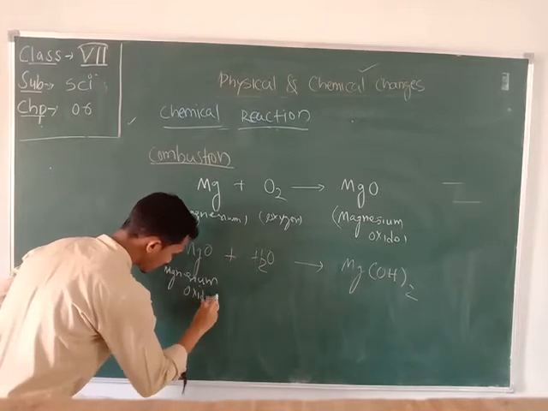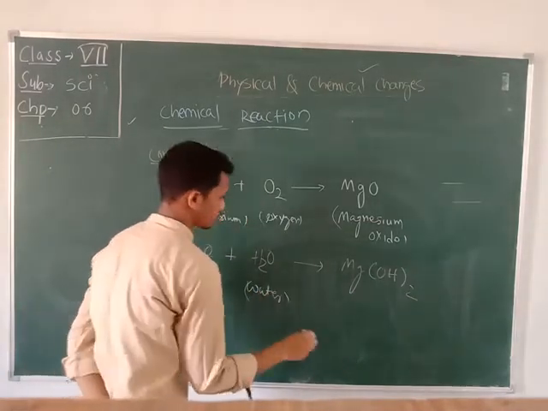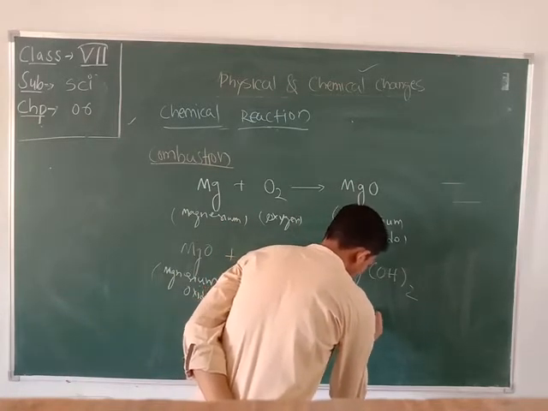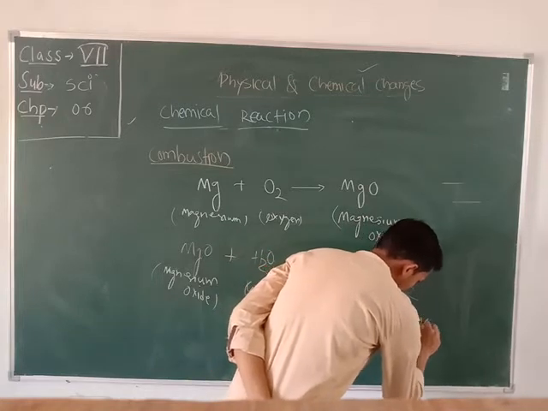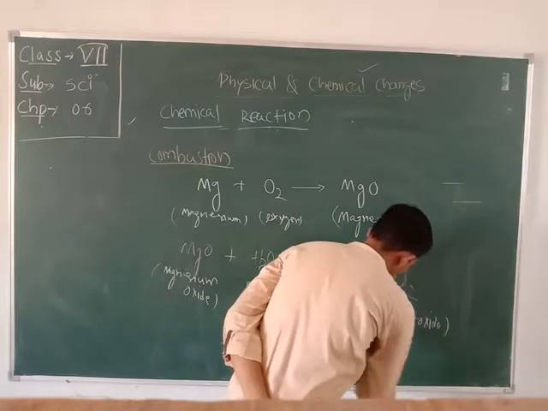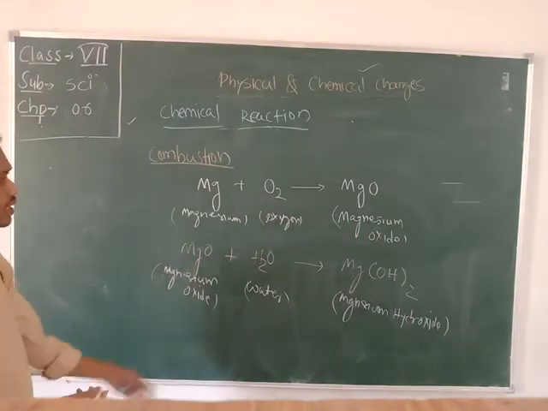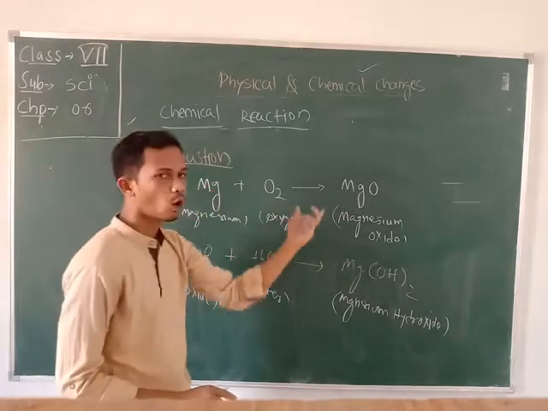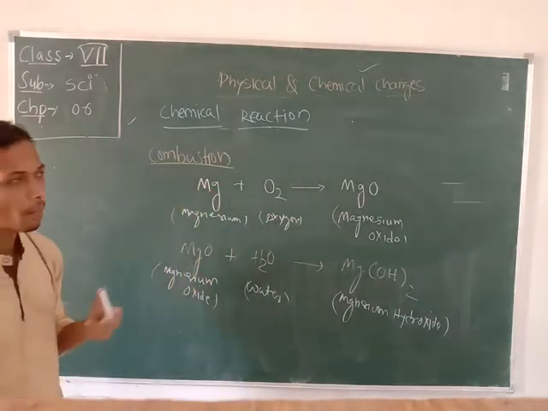Whenever magnesium oxide is treated with water, it forms magnesium hydroxide. This is a basic substance. So the metal which reacts with oxygen will form an oxide, and in this process light and heat will be produced.